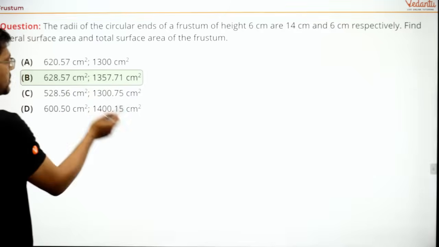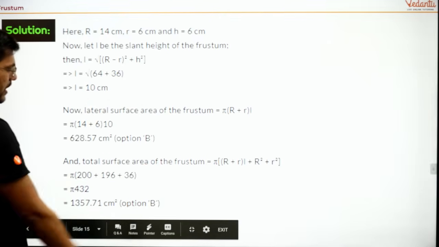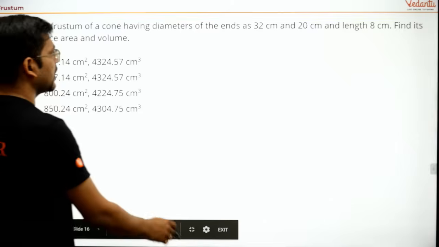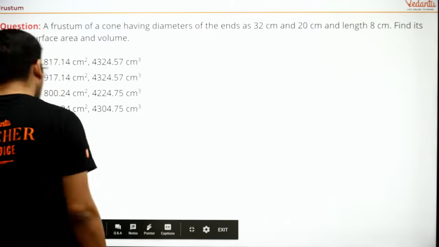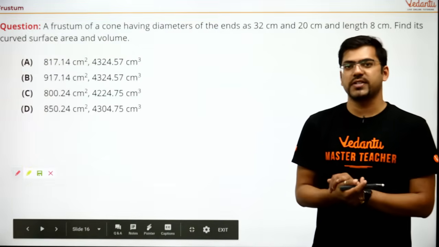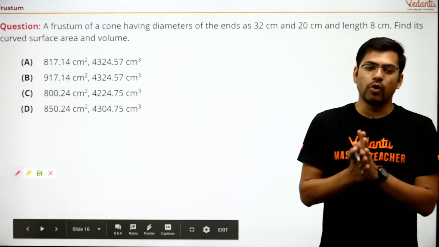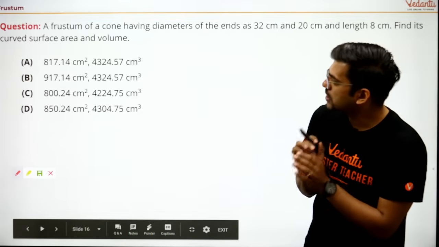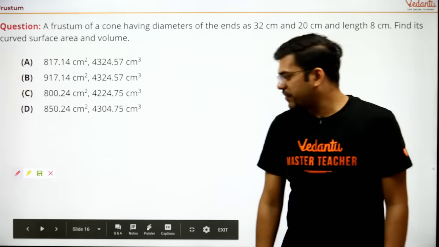So this is the answer. See, we were talking about this, and this is the solution I have done for you. Now moving further. This is the last question, I guess. Come on, do the last question. I want to see how much you have learned out of this session. Come on, do it. I want you to do this. Otherwise, I can also do it, but I want you to do this. Come on, guys. Very fast.